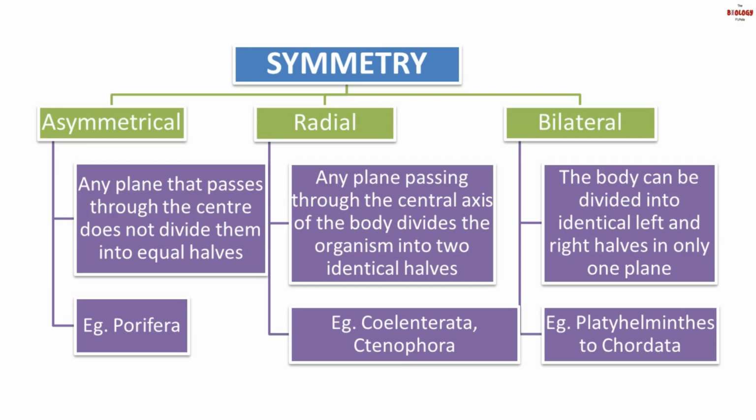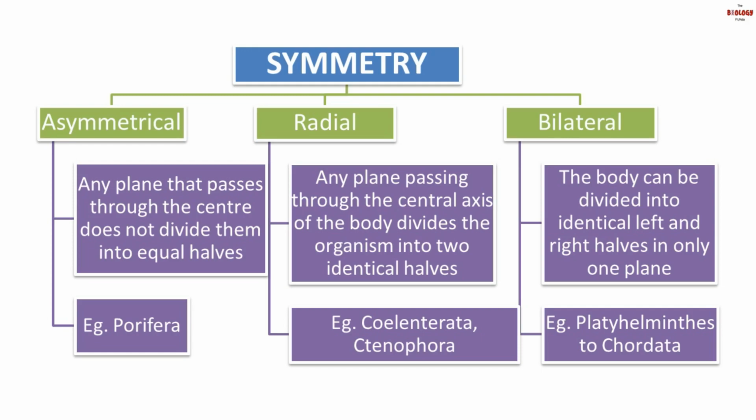Next is radial. Here, when you divide the organism in any plane passing through its central axis of the body, you will find two equal or identical halves. Here, there are two equal halves and many planes. Such kind of symmetry is seen in phylum Coelenterata and Ctenophora.